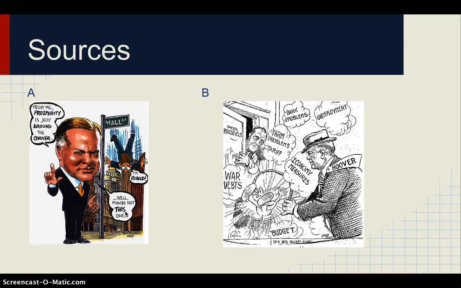In source B, we can see the problems that Hoover had: the farm problems, tariffs, bank problems, unemployment, the economy, war debts. And at the back here, we can see that there's FDR watching what the problems were. So this cartoon shows how FDR got these ideas and promoted them, so he would get more votes.